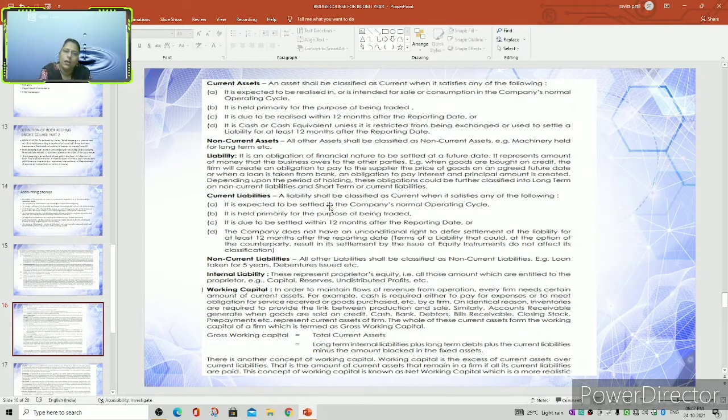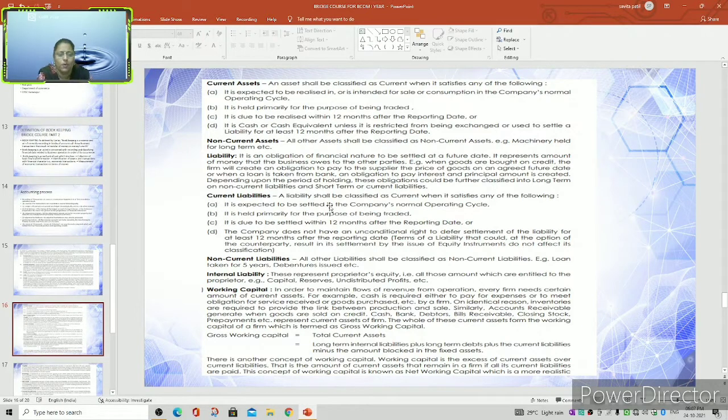Now let us see non-current assets. All other assets shall be classified as non-current assets, for example machinery held for the long term. This means that current assets are short term and will be realized within 12 months, but non-current assets are called long-term assets.